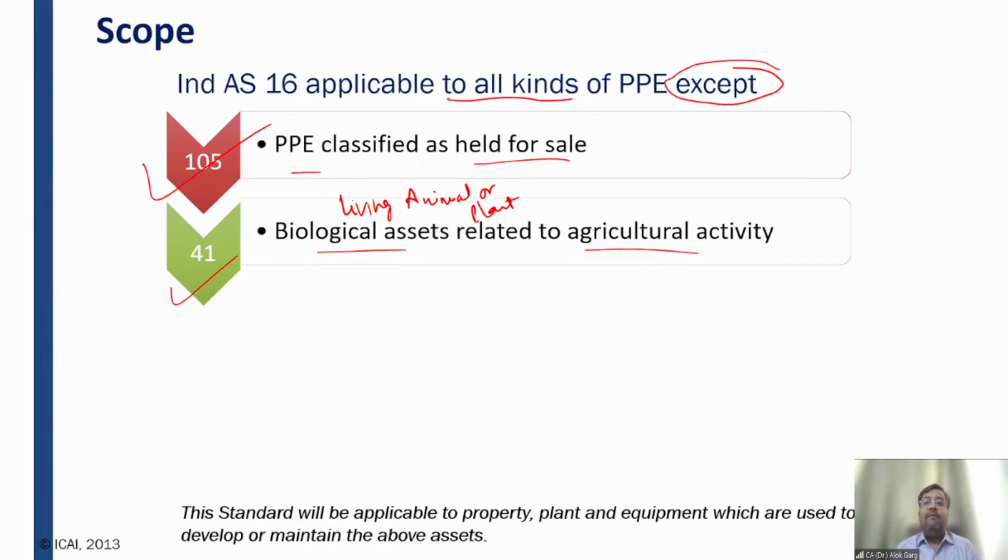If I talk about living animals, for example, the entity has purchased cows for plowing the agriculture field, and the cows are purchased for milking purposes. So these are agricultural activity, right? If these cows are purchased for plowing the field, for agricultural purposes, for milking purposes, in that case, those cows will be covered under Ind AS 41.